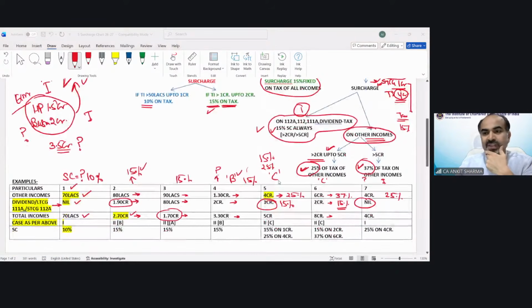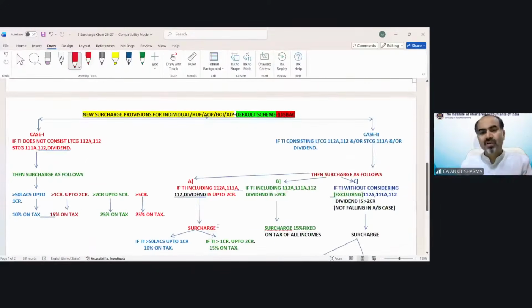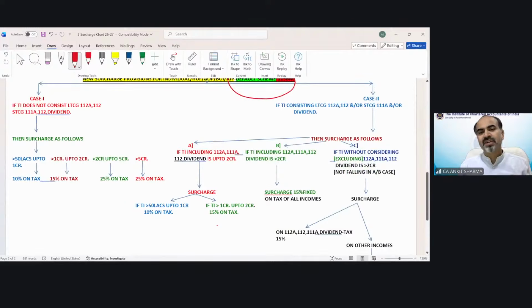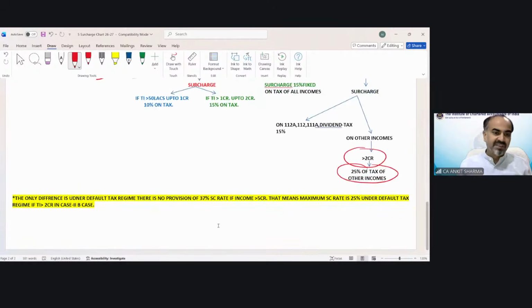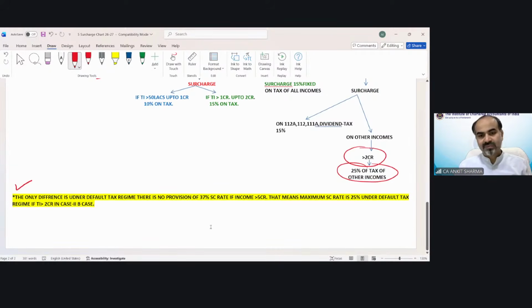So you can see the answers have been written down. The solutions, you can see that from over here also in detail. That was the surcharge chart for optional tax regime. Now this is for default tax regime. Same copy paste provision. Nothing new, only one difference. There is no 37% concept applicable. Whether it's exceeding 2 crore or exceeding 5, it will remain 25%. Same. In the last case, exceeding 2 crore, the rate would be 25%. Whether it's more than 2 crore or 5 crore does not matter. The difference is already mentioned over here, you can see that.